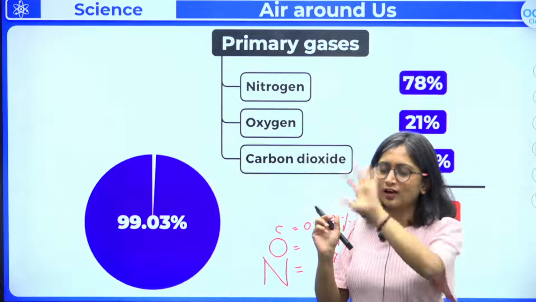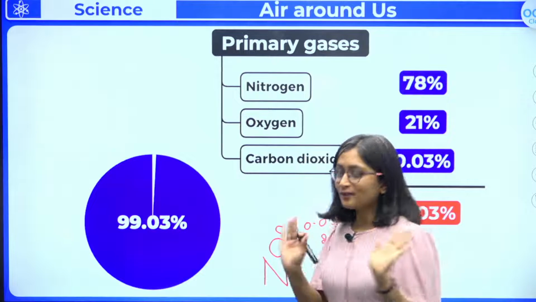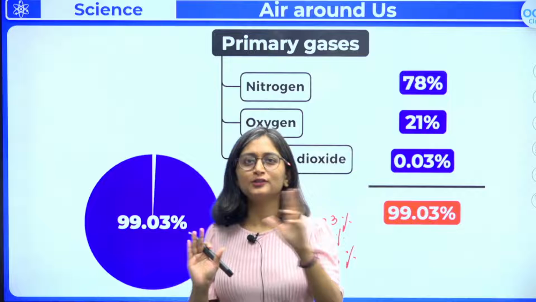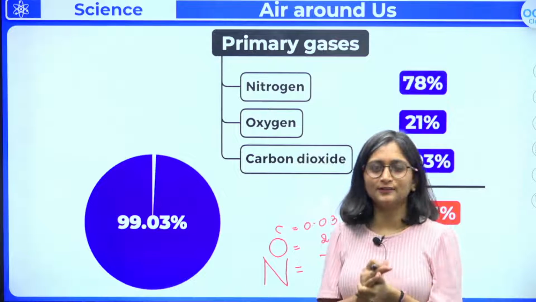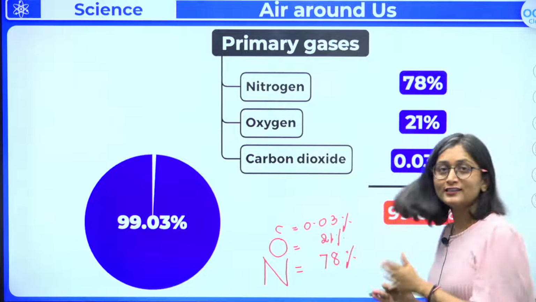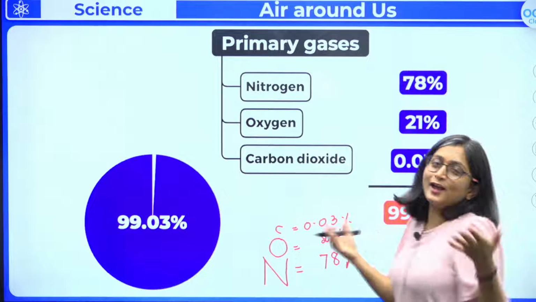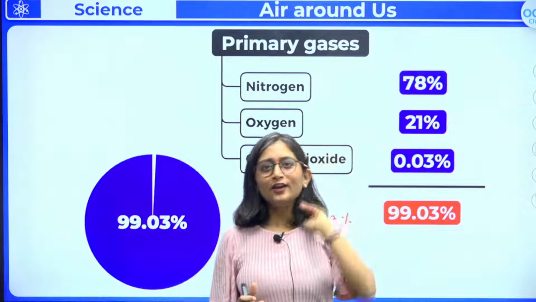C छोटू सा, then O and then N. So that makes up like 0.03%. Then we do have 21% और फिर सबसे ज़्यादा 78%, है ना? So yes, you have got to know कि C O N कौन में, like air में कौन है ना? तो air में कौन है?